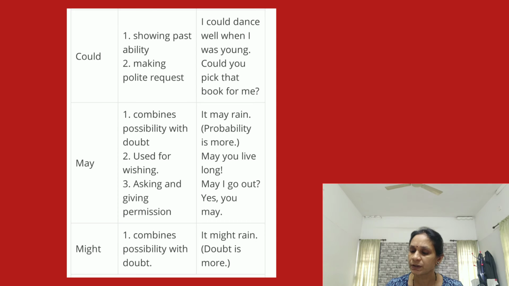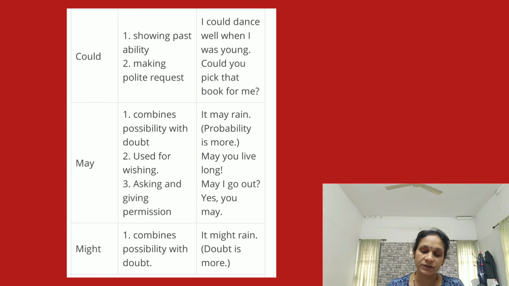Then the second function, used for wishing. That is, may you live long. The third function of this word, asking and giving permission. Yes, we use may in most situations. Especially as a student, when you enter a class, at that time you will ask, may I come? Like that. So, may I go out? Yes, you may. Like that we can use it.